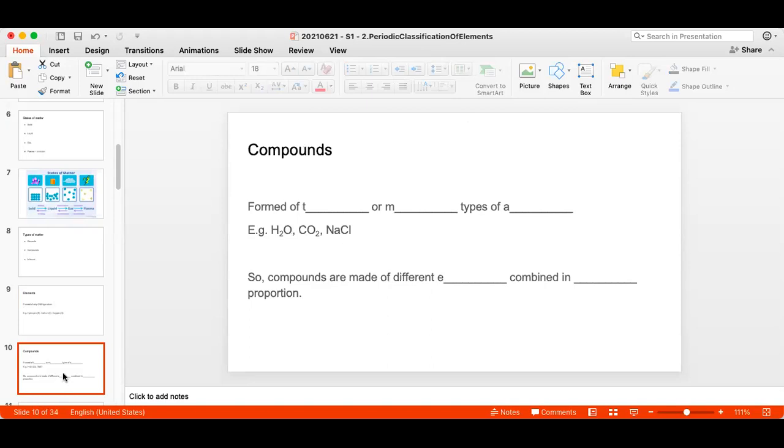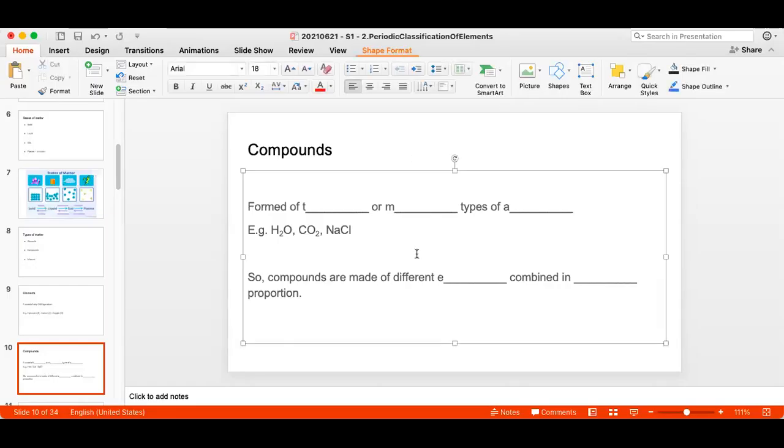What are compounds then? What we have studied in the earlier classes is that compounds are formed of two or more types of atoms. Remember, elements are formed of only one type of atom. A particular element will be formed of only one type of atom, whereas a particular compound will be formed of at least two or even more types of atoms.